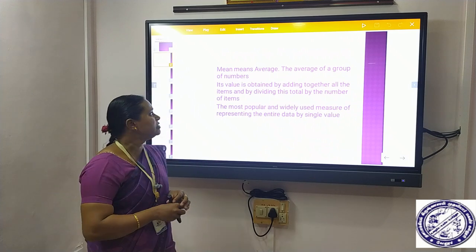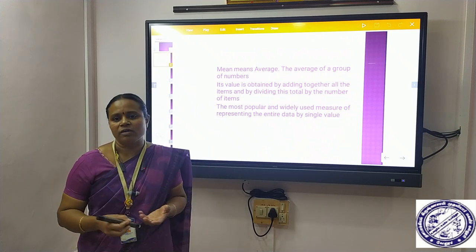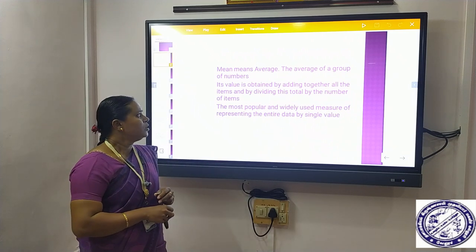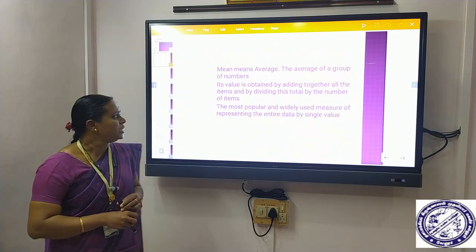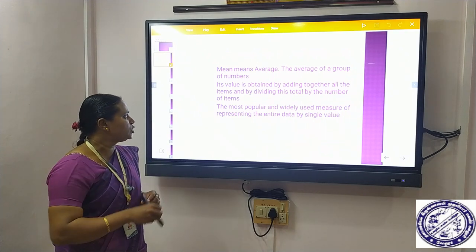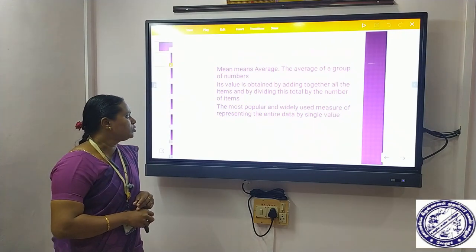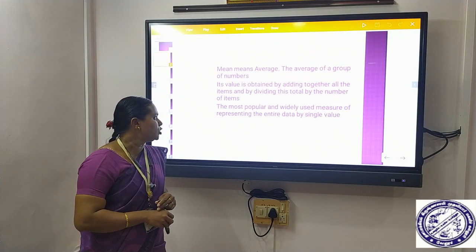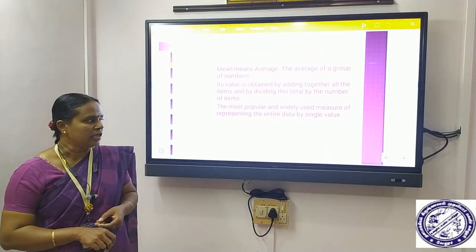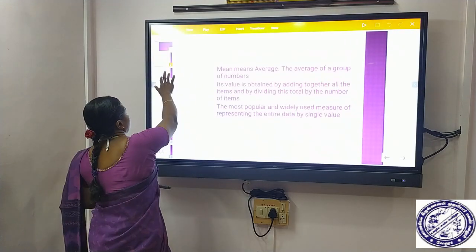All of us know mean is nothing but average, which is the average of a group of numbers. Mean is the sum of all observations divided by the total number of observations. It is the most popular and widely used measure of representing the data by a single value.